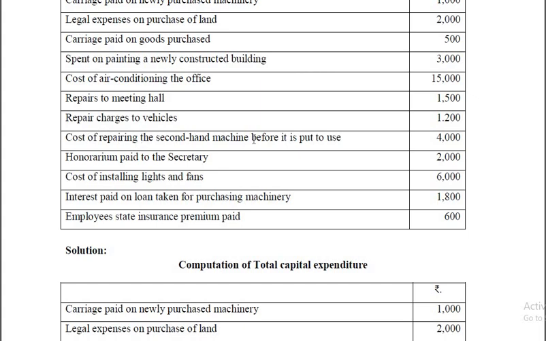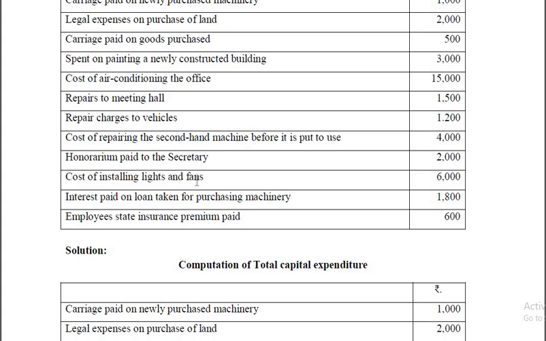Cost of repairing the second-hand machine before it is put to use. Say a useless machine which was not in a working condition, that's being thoroughly repaired and then it is put to use. Therefore that is a capital expenditure that will enhance the revenue earning capacity of that machine. Ordinary repairs to machine, that is taken as revenue expenditure. Honorarium paid to secretary, so it is a day-to-day expense. Every month you have to pay the honorarium to the secretary normally, therefore it is revenue expenditure, recurring in nature.